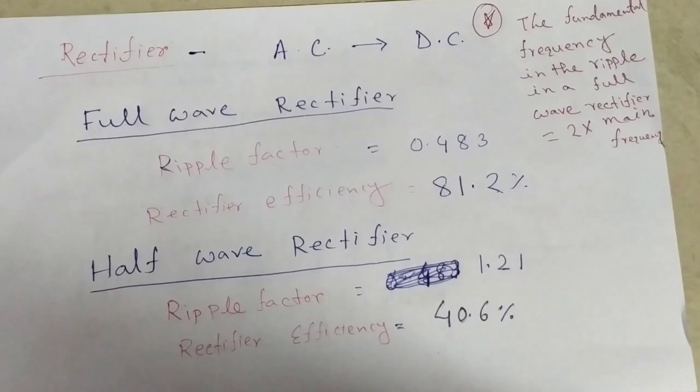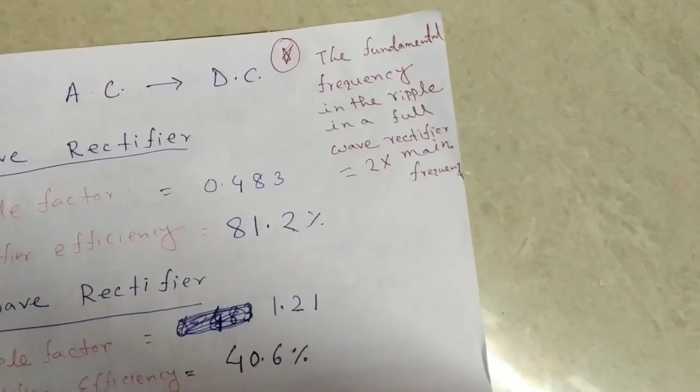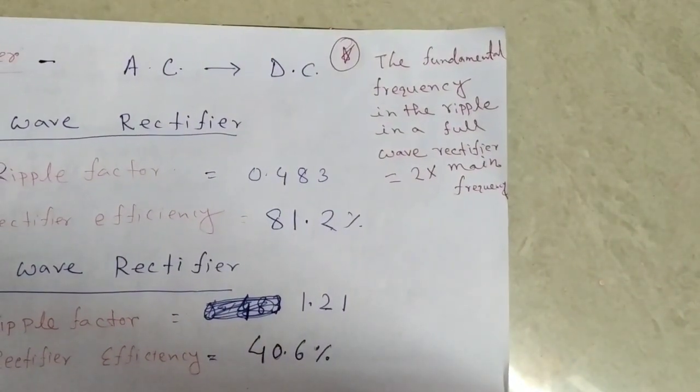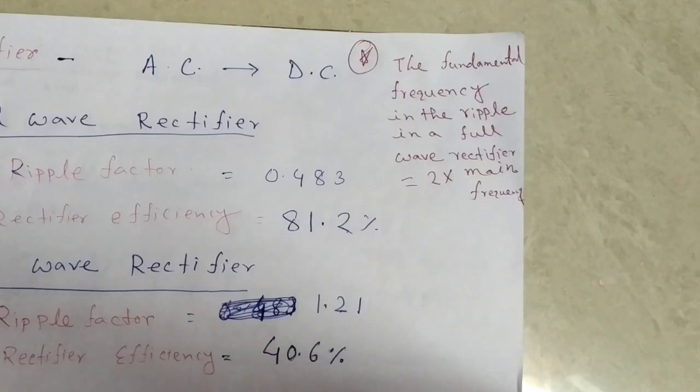One thing you remember: it will be better for us if rectifier efficiency is greater and ripple factor is less. And another thing you always remember, the fundamental frequency in the ripple in a full wave rectifier is equal to 2 into main frequency. That can be asked in an entrance exam.